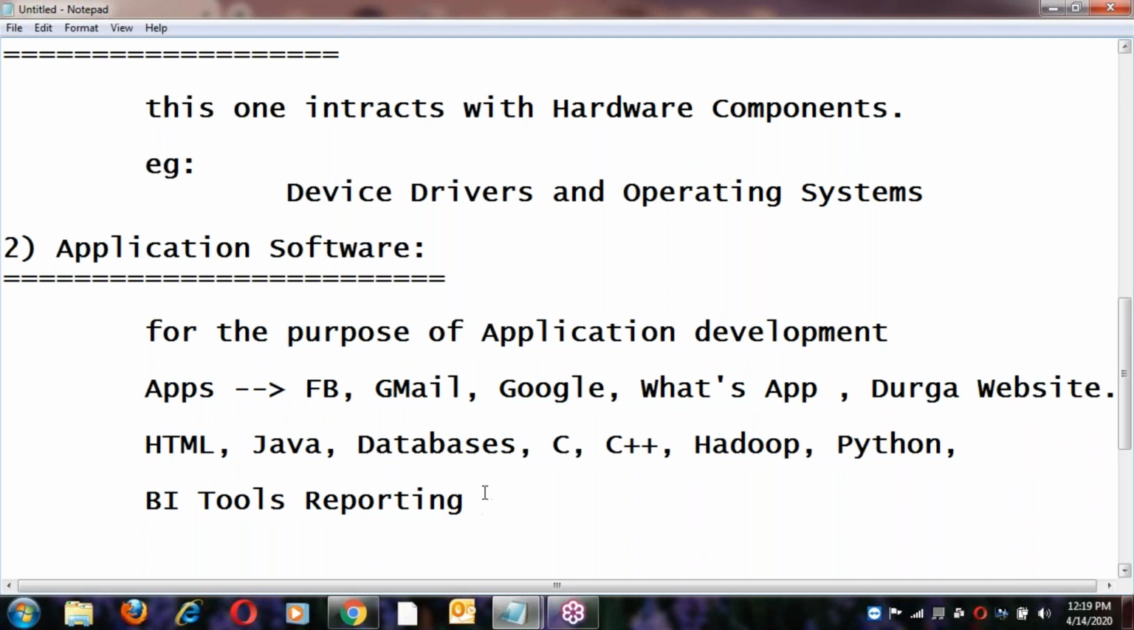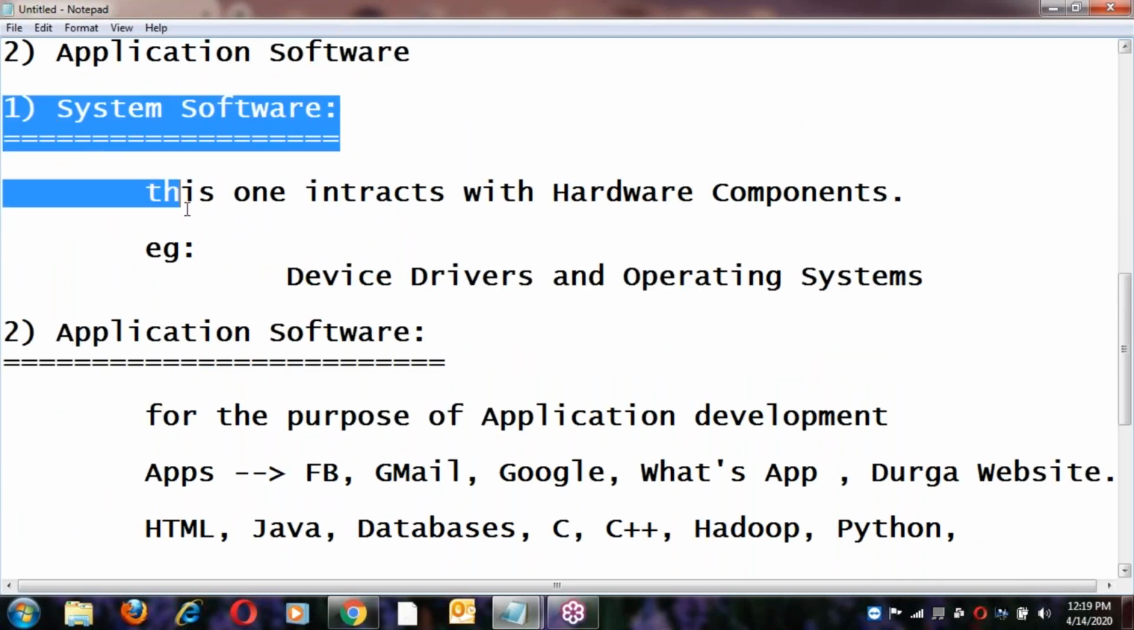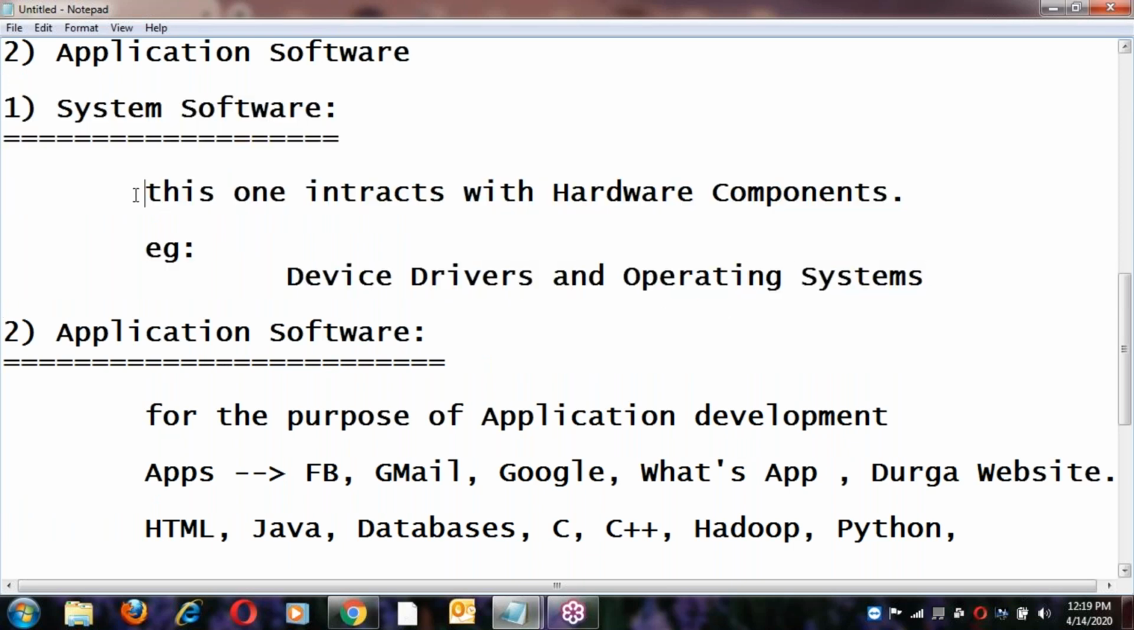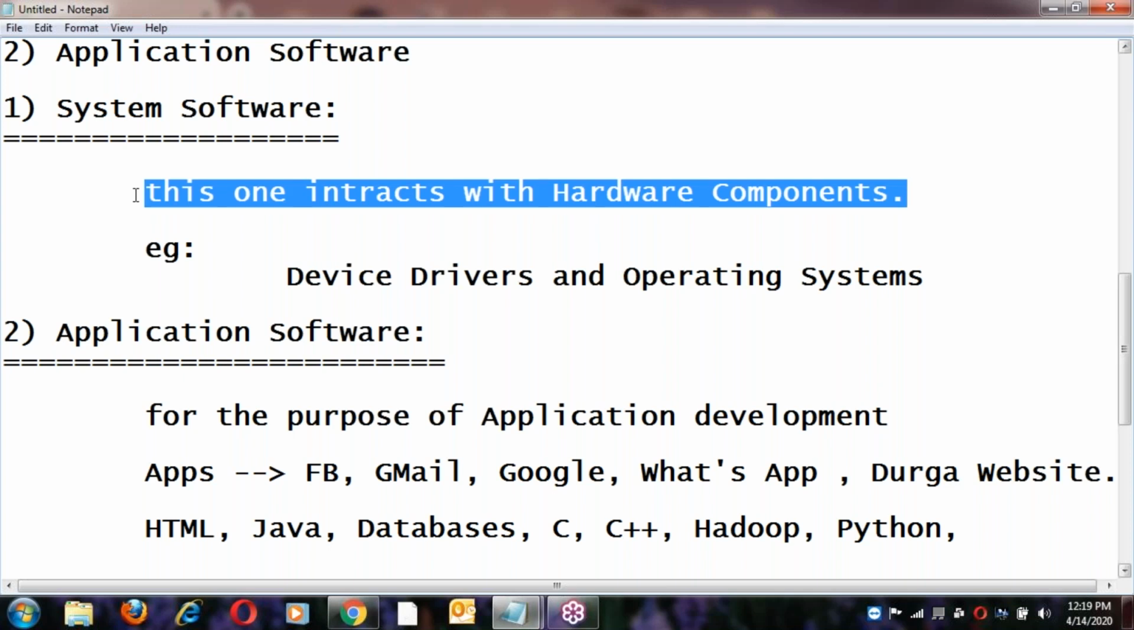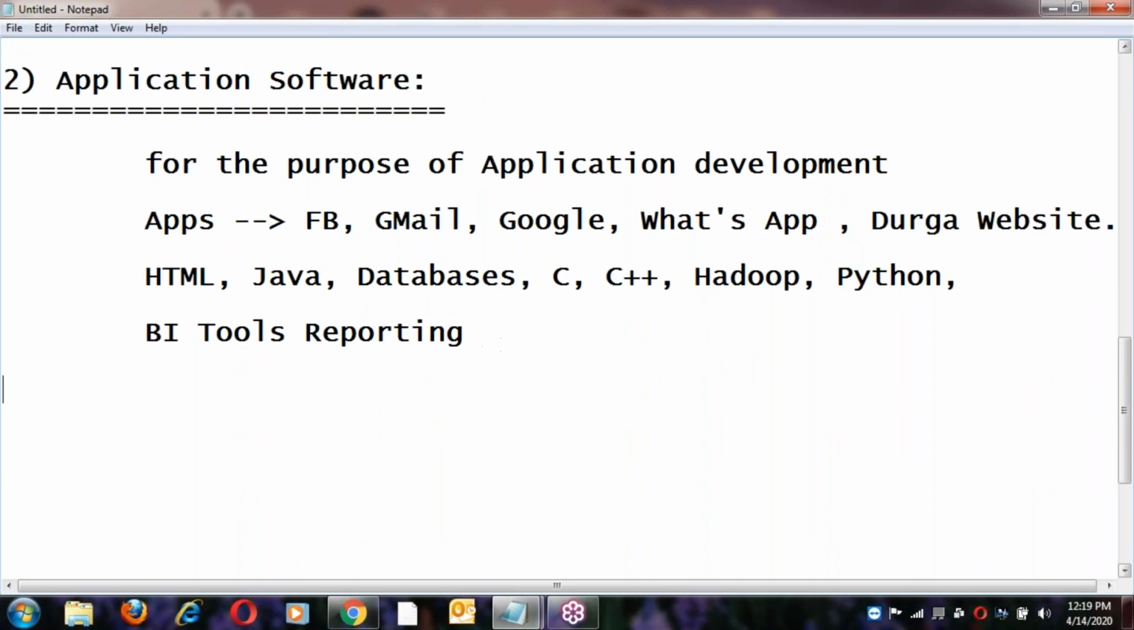Next, actually our topic is system software. So let us move to system software. System software is used to interact with hardware components. Examples are device drivers and operating systems. Let us see about device drivers. So what is a device driver?